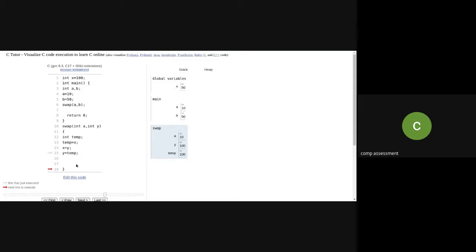So a global variable is accessible anywhere throughout my program, whereas in main we have only a and b. So the scope of a particular variable is within that particular block. I hope it is understood now. Yes or no?